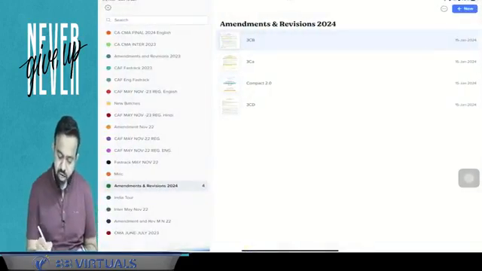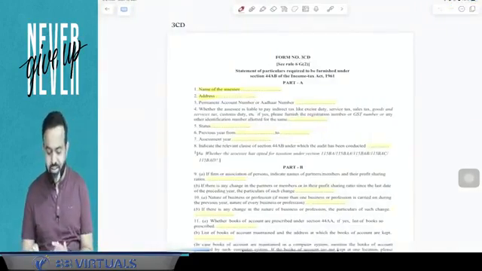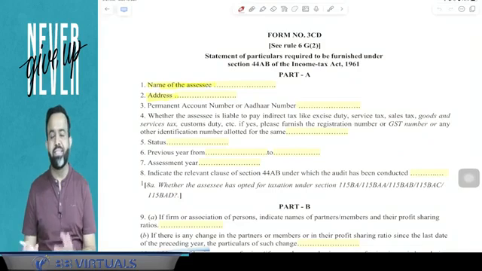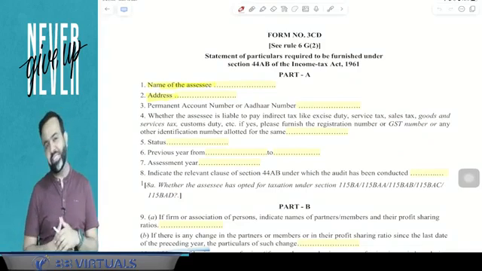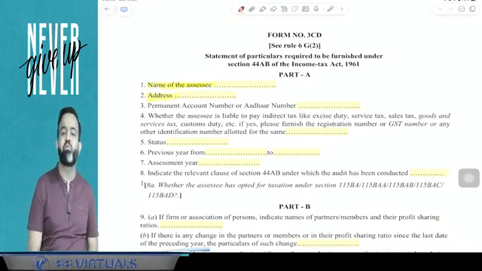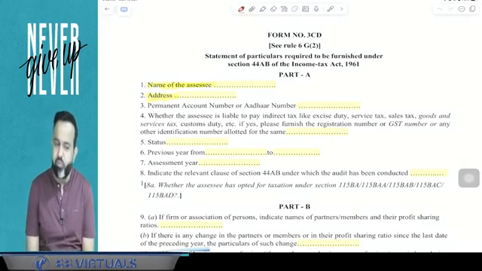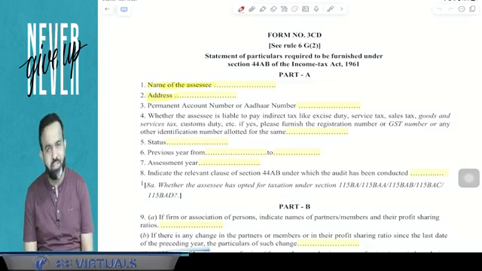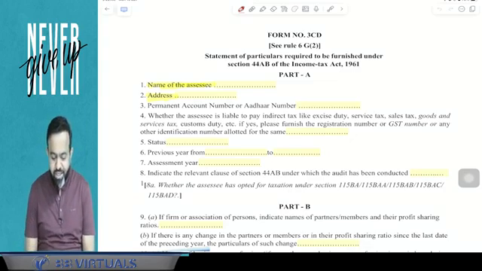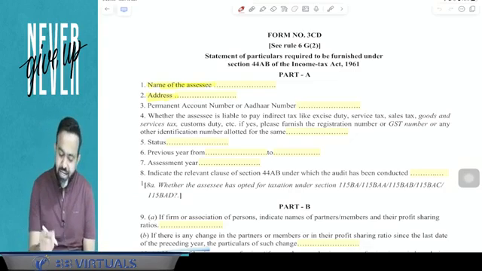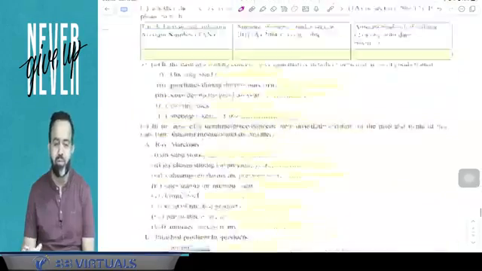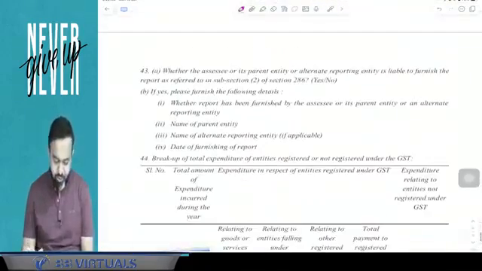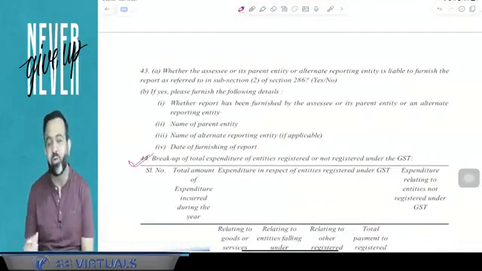After that, guys, there is a main form, that is the 3CD. So 3CD is basically, you can say, the main audit report. This is the main audit report, that is Form number 3CD. In 3CD, there are basically 44 clauses. We will discuss one by one the clauses where the chartered accountant will report. So here, this is Form number 3CD, and from clause number 1 till clause number 44, there are basically 44 clauses in this particular form. So the last clause is clause 44.